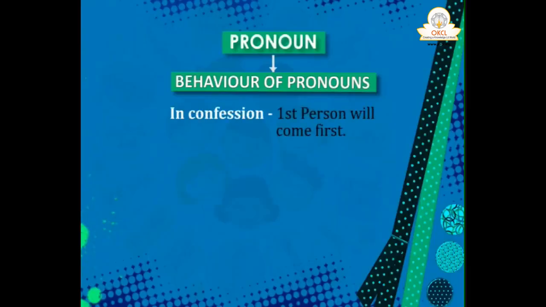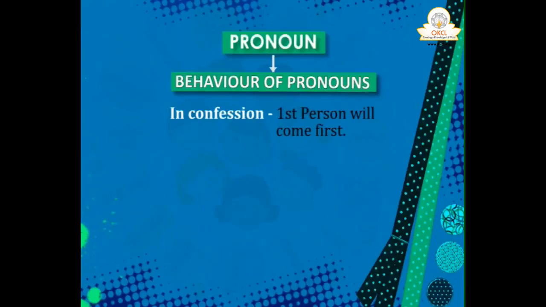There you have to use the first person first. Like when you are admitting a fault: you have done something wrong and you want to admit it, confess it. In confessions, the first person will come first. Suppose you have broken a window in the college or school, and you want to confess it before the principal.